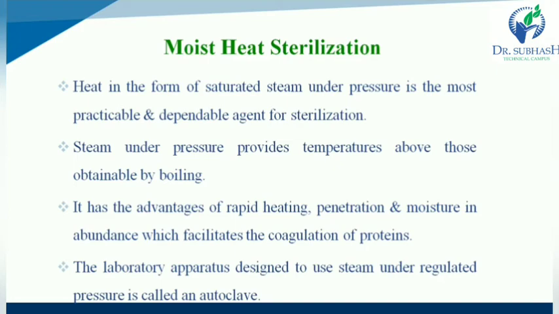Steam under pressure provides temperatures above those obtained by boiling.